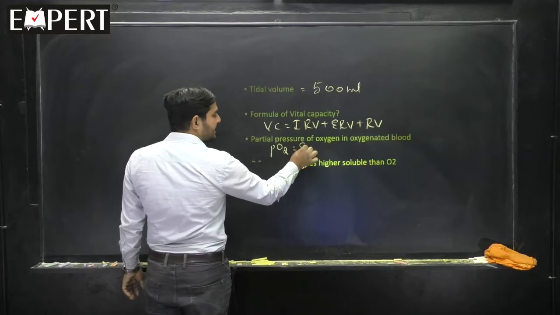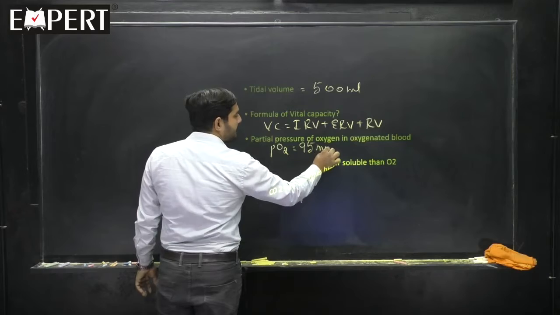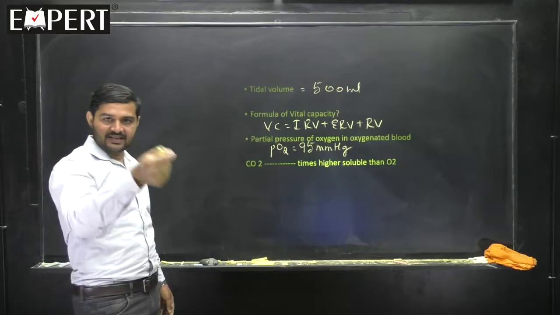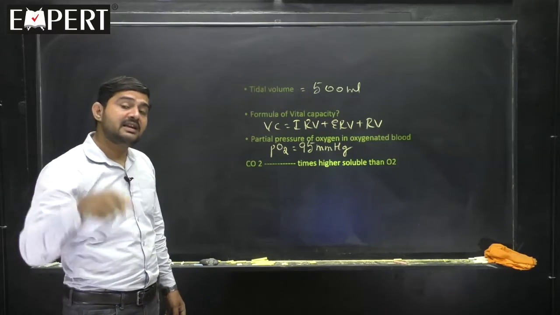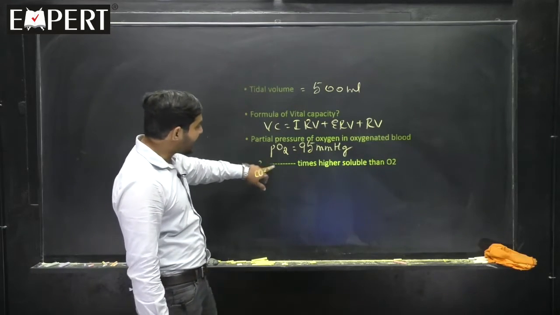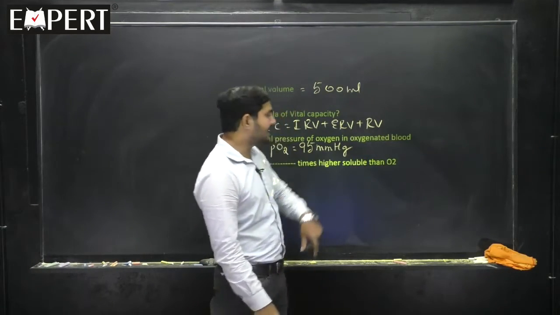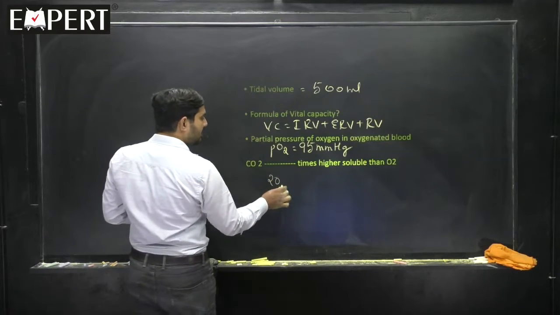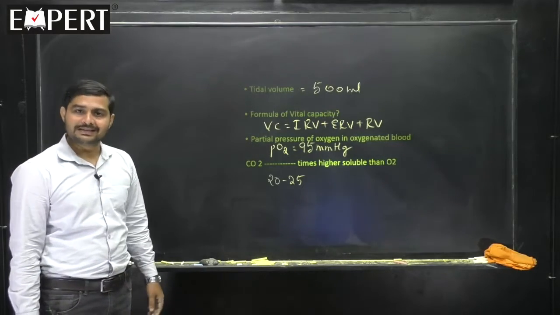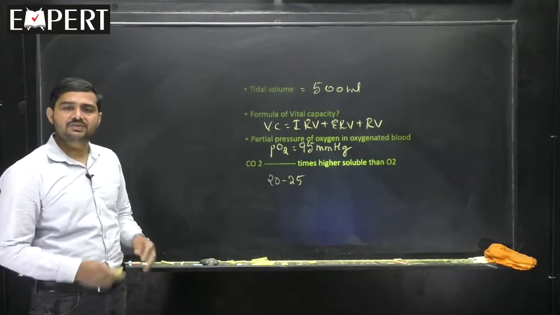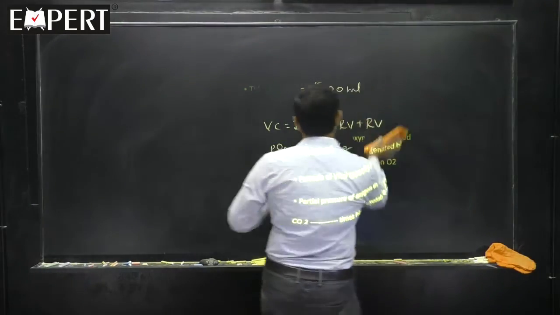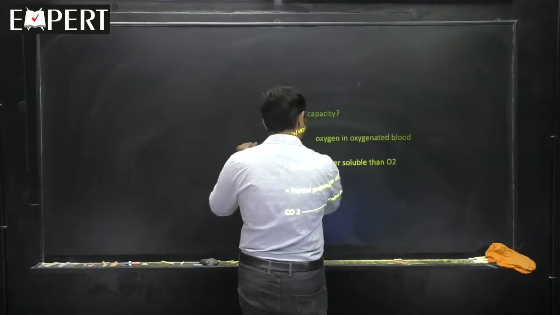PO2 is 95 mmHg in the oxygenated blood, which is exchanged with tissues that have 40 mmHg of oxygen. Okay. Carbon dioxide is dash times more soluble than oxygen: 20 to 25 times more soluble compared to oxygen. Very few of the questions we have taken, and I hope you are revising the things properly, and as we revise it gets registered in the brain.